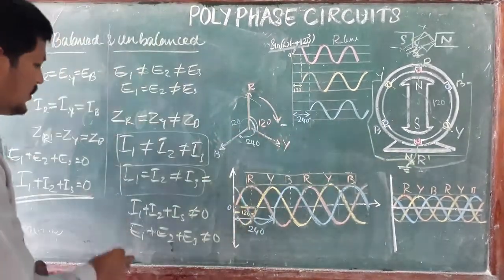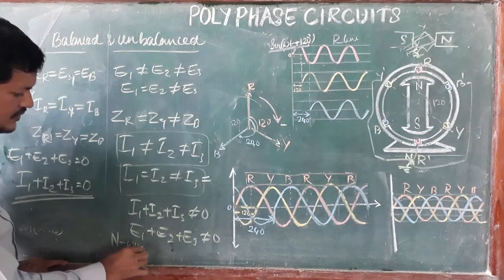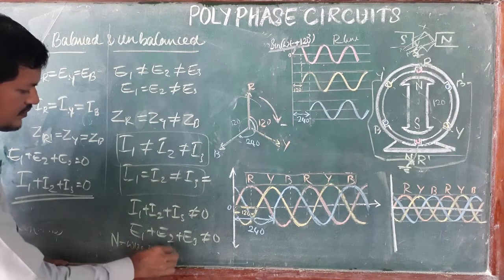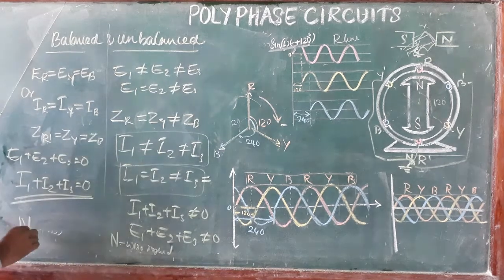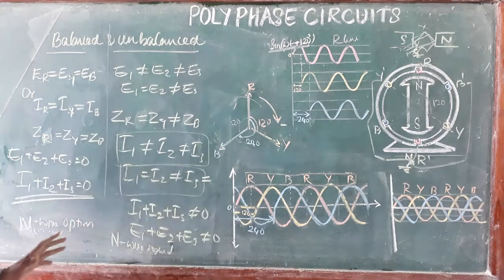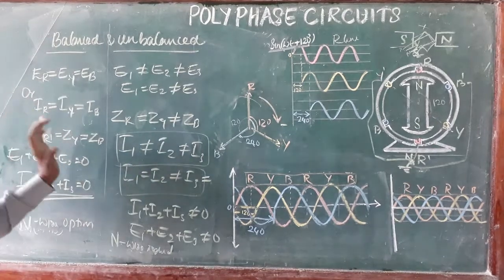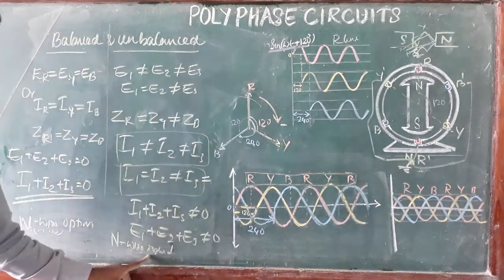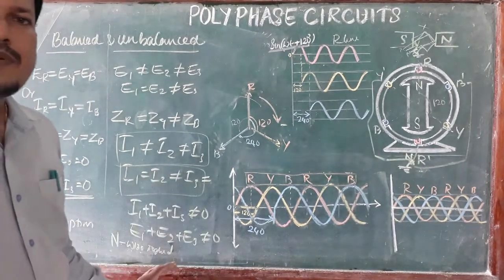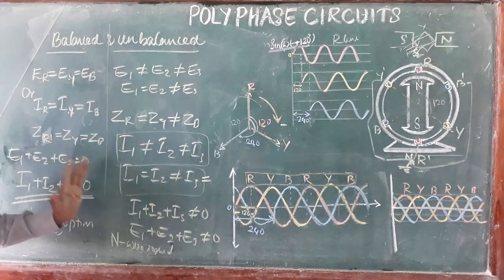So here, in the unbalanced condition, a neutral wire is required. In the balanced condition, the neutral wire is optional. We can insert a neutral wire or not, because it carries zero current under the balanced condition. In the unbalanced condition the neutral wire is required, and its size must also be sufficient for the current it carries.